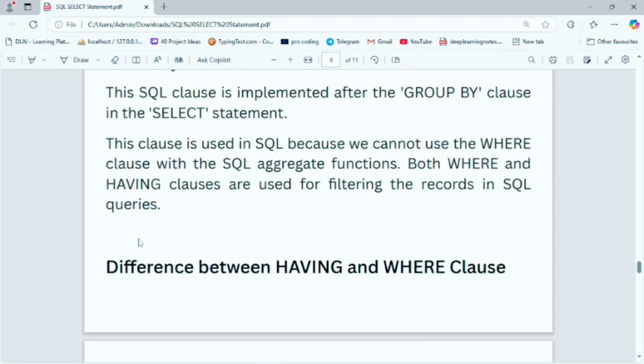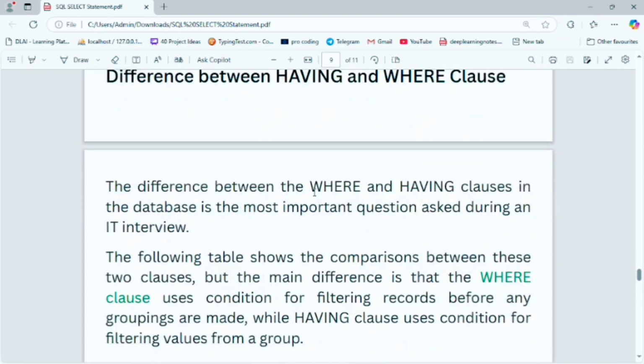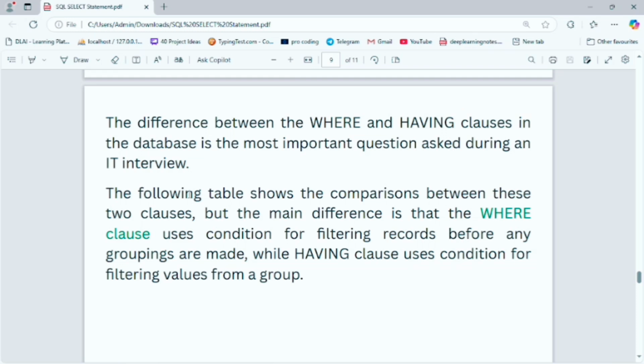First of all, you have to understand the difference between the having and where clauses. This is the most important question asked during IT interviews. Whenever we go for an interview, it is most important to be ready to answer about the having and where clauses.